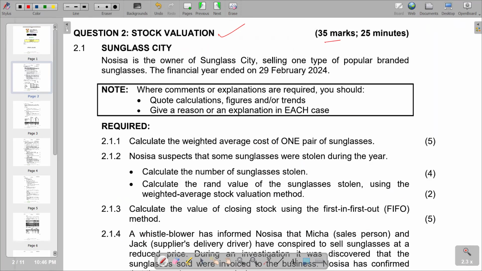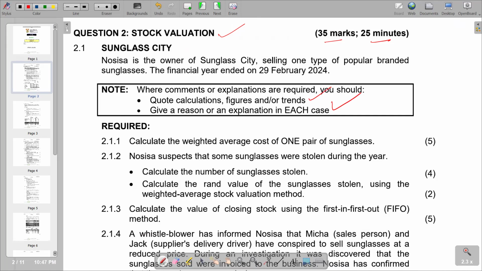So we've got a question on Glass City, and it reads: Nico Caesar is the owner of Glass City, selling one type of popular branded sunglasses. On the note, we are given, where comments or explanations are required, you should quote calculations and figures and/or trends, and give a reason or an explanation in each case. So we can take note of the two specifications given at the beginning of the question.